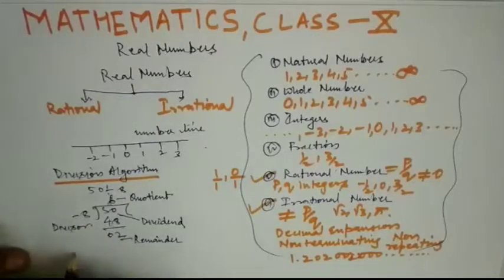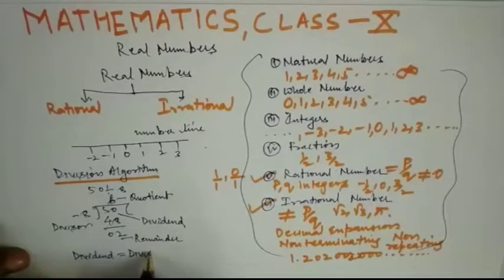You know a relation that is called the division algorithm. Dividend is equal to divisor into quotient plus remainder.